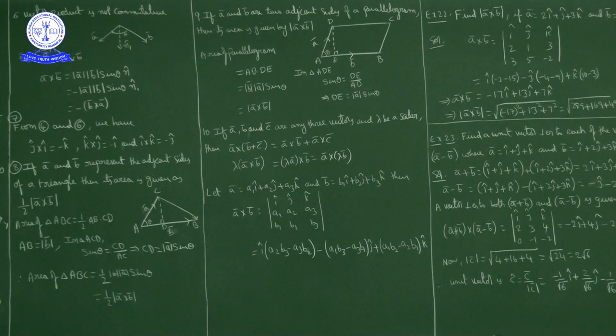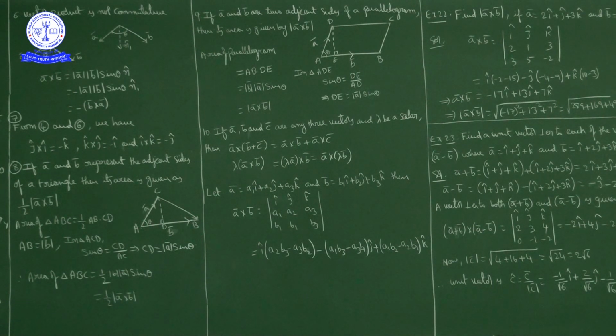Okay, now AB bar is b bar and AC bar is a vector a bar. Now a bar and b bar are two adjacent sides of a triangle. What we know, the general formula for area of a triangle is half base height. Suppose you drop a perpendicular from C onto the opposite side AB, let CD be the altitude and AB the base. Area of triangle ABC is half AB into CD.